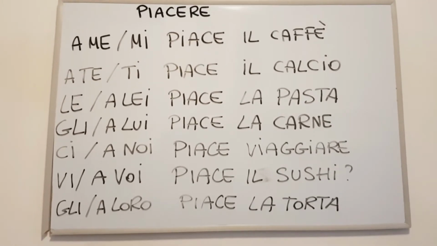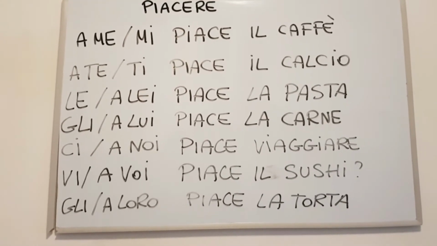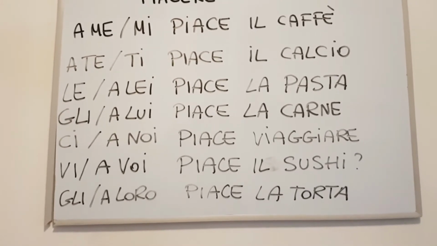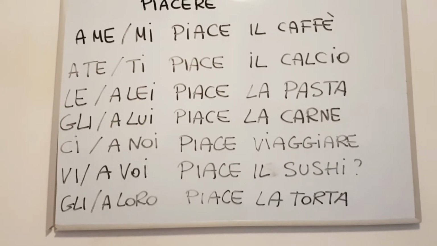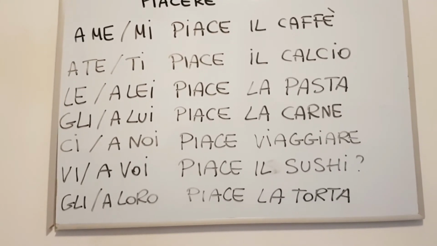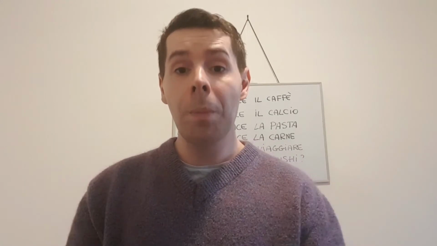So, just to summarize, can you see that the verb is in the third singular form because il caffè, il calcio, la pasta, la carne, il sushi, la torta are singular? And when you want to use it with activities, you're going to use verbs, like in this case viaggiare, in the infinitive form. I really hope that all your doubts are cleared up and you can use piacere in an easy and more comfortable way.